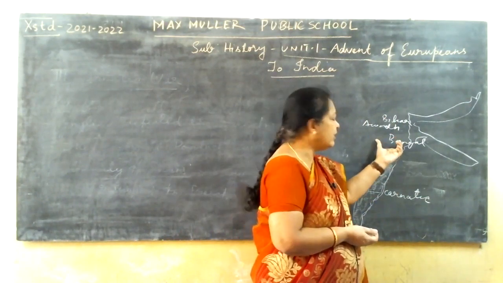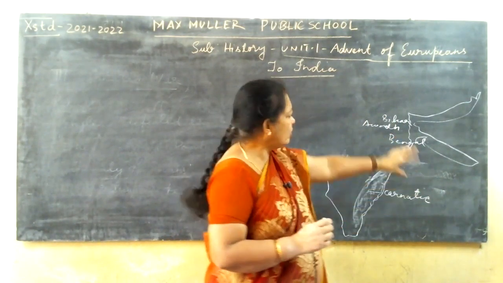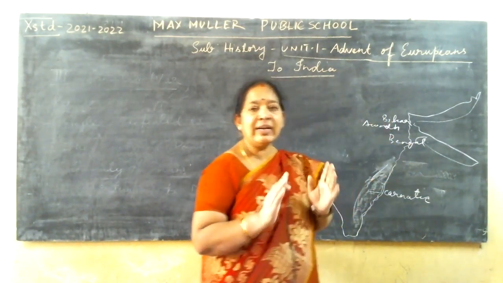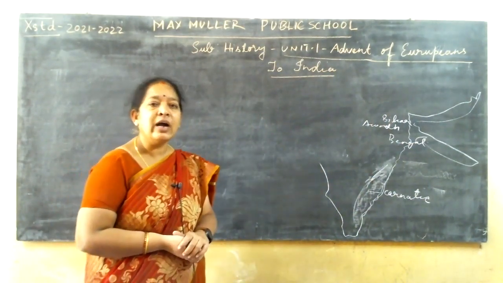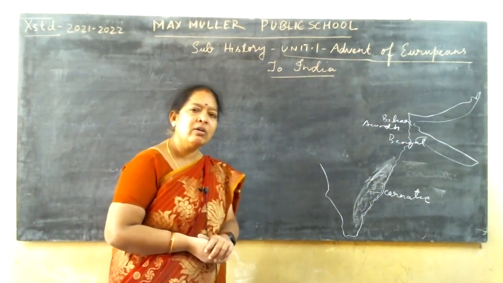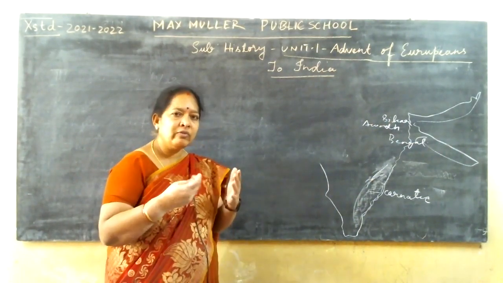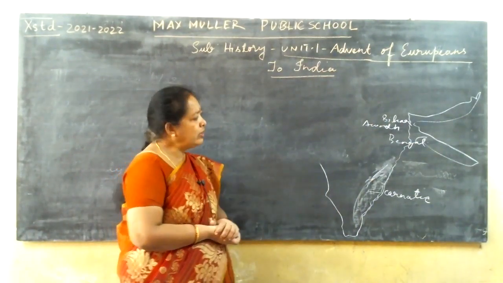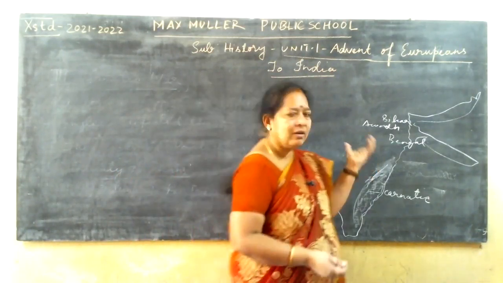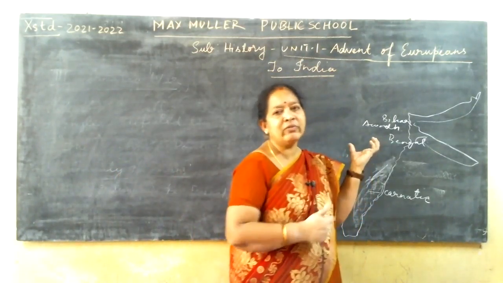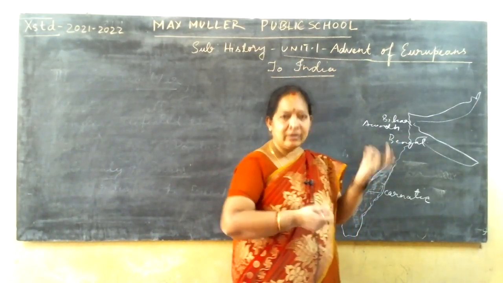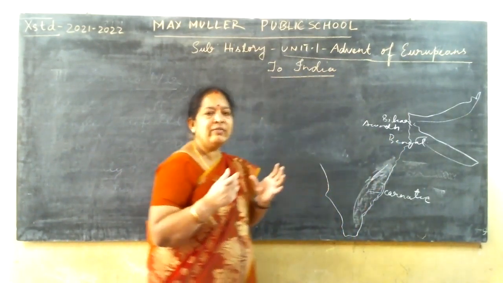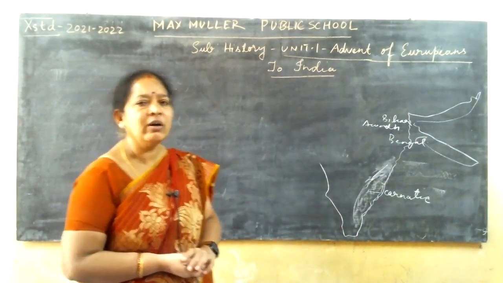And one more thing is that the soil over this region had more fertility, and because of that, agricultural products were grown very well. So all these gave them positive effects for trading.